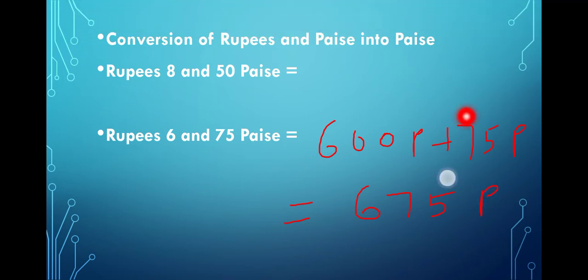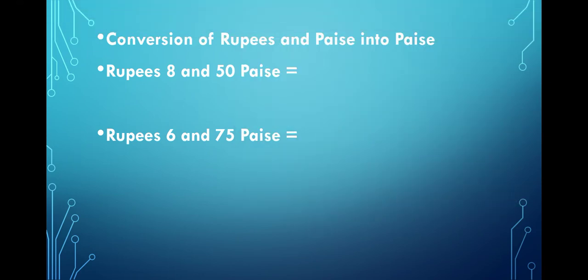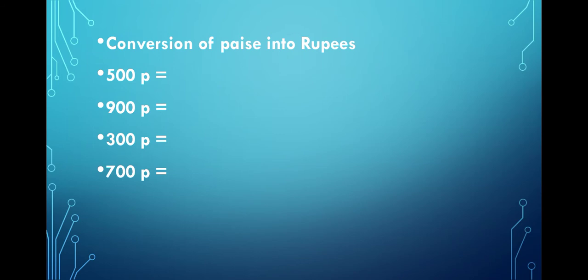Okay, how to convert paisa into rupees. Okay children, so let us go. Let me erase this one first. Conversion of paisa into rupees. So this is 500 paisa, this is 900 paisa, this is 600 paisa, this is 700 paisa.